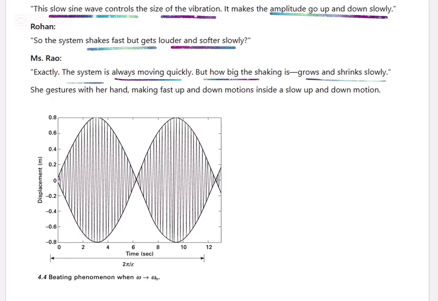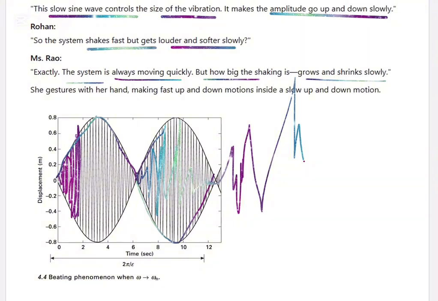See here, this is the fast vibration part. This is the cosine part. The fast vibration is happening, but slowly it grows. After that it fades away. Then it grows in the other direction. Then it comes back to the original. So the amplitude goes up, then slows, then goes up, then slows, like a beating happens.